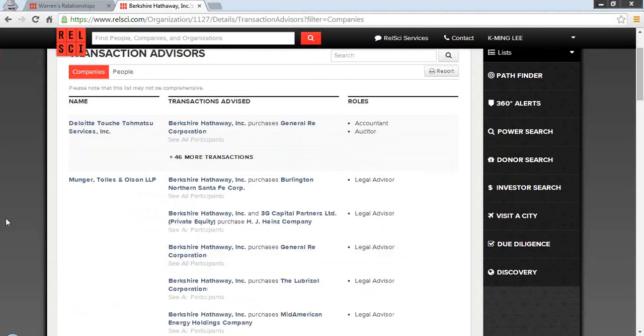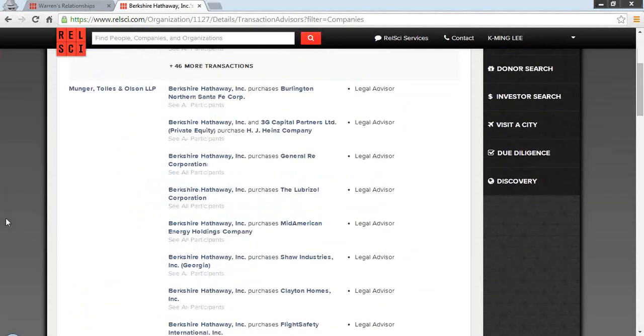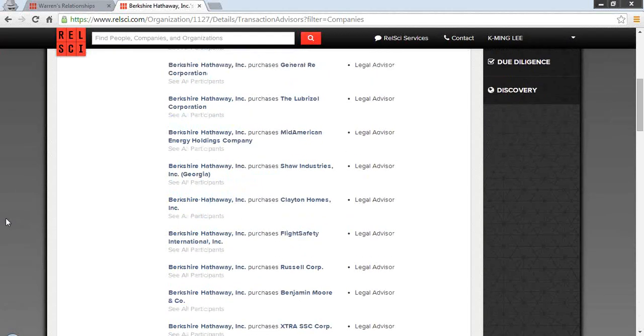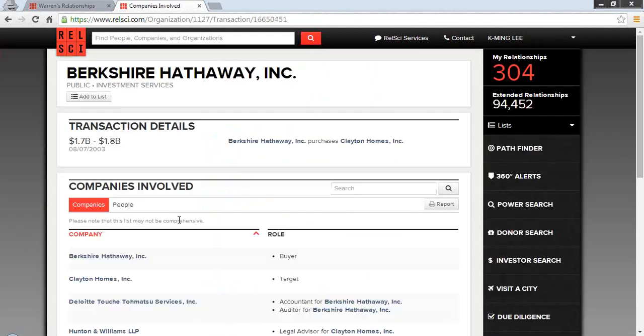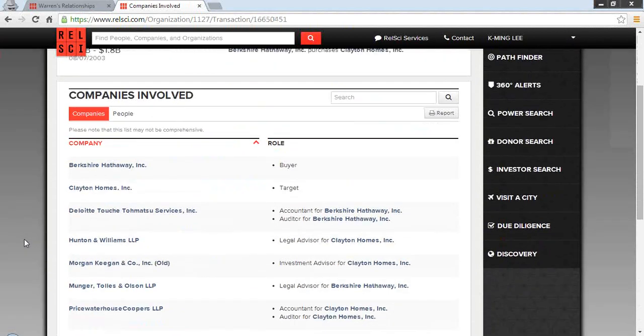So if I wanted to see what deals they advised them on here, I can quickly see and learn about these transactions in a little bit more detail. Same thing, I can click See All Participants and get a sense of who served on this deal.